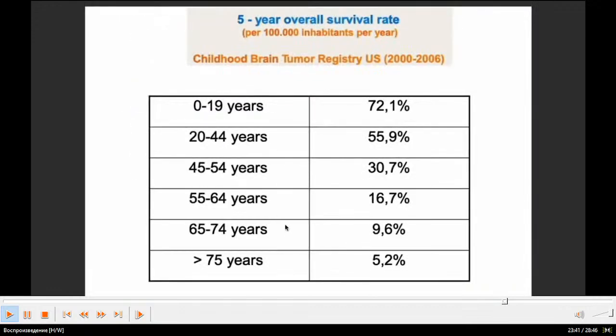Palliative care. 5-year overall survival rate, also reached in the United States. You can see here the survival rate. In young patients, there are high rates of survival. In other patients, there is less chance of survival.